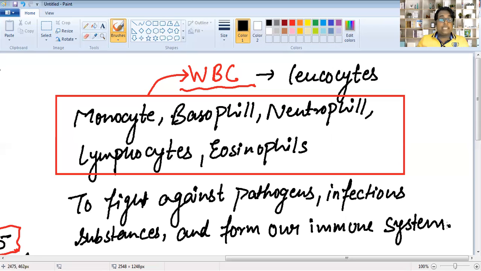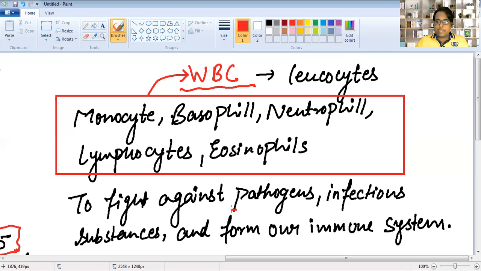which enter through our nose, with the help of our eyes, ears, and mouth. Each and every second microbes enter our body. But who protects? Our immune system protects. Our immune system is formed with the help of white blood corpuscles, which are also called WBC.